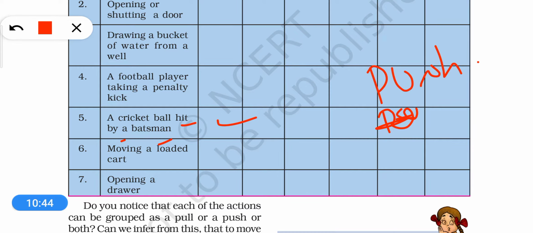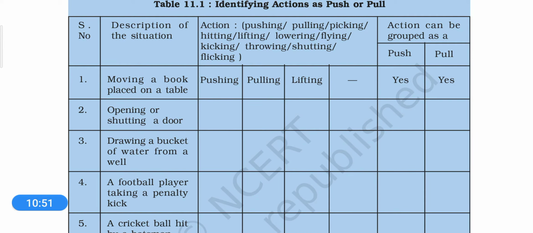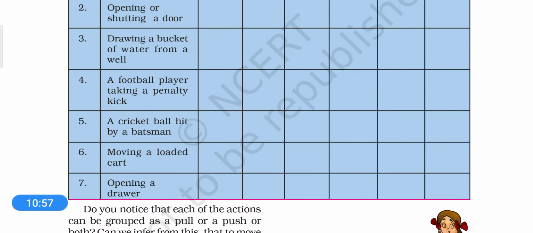All right. Then moving a loaded cart. Again, while moving a loaded cart, we are either pulling or pushing it. So we can categorize it as both push and pull. Then opening a drawer, we are generally pulling it, right? So this is again a pull.